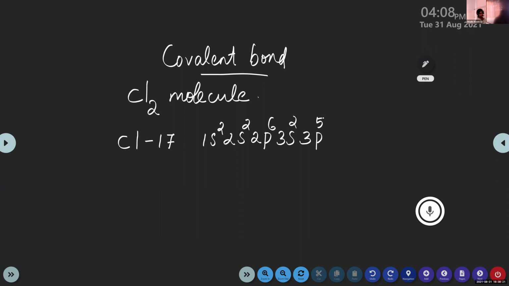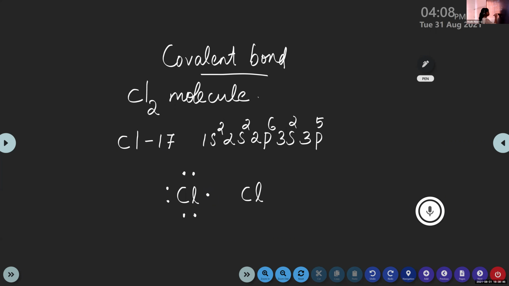Ma'am, first you write Cl, then 7 dots. How many electrons? 7. Very good. 7 dots. 1, 2, 3, 4, 5, 6, 7. So here it is Cl2 molecule. That means 2 chlorine atoms there.